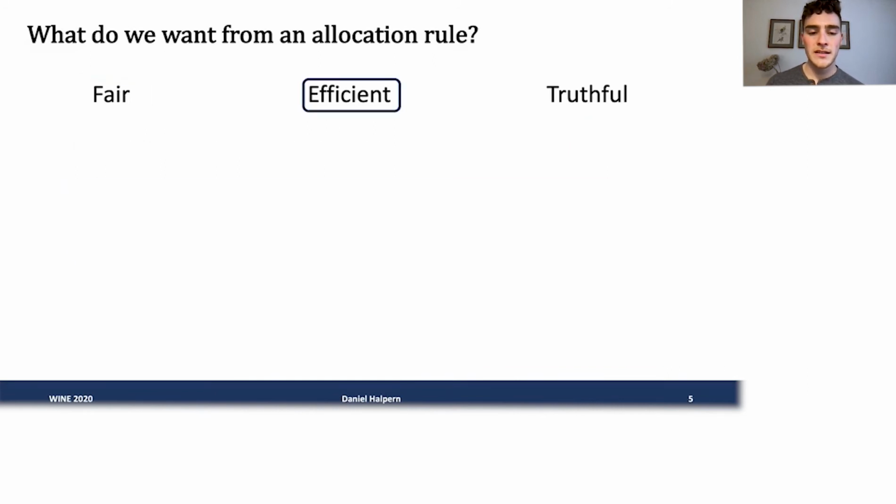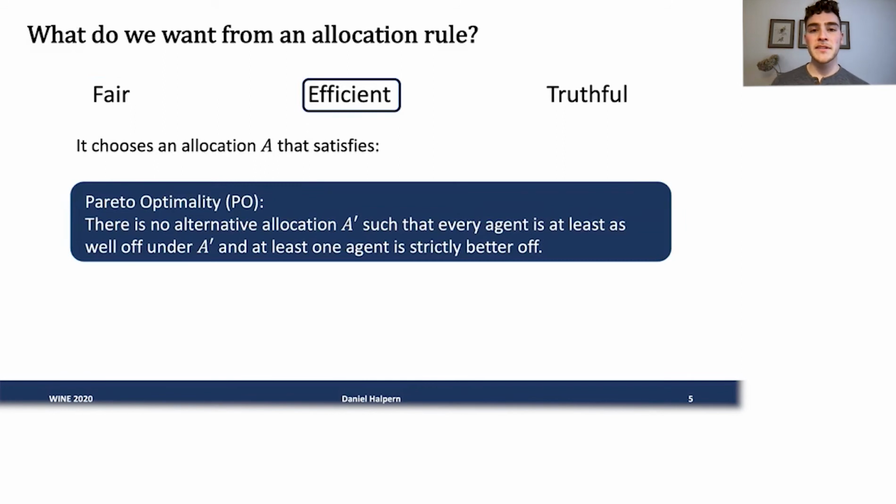Next is efficiency. Here we focus on the property of Pareto optimality. We'll hope that our chosen allocation is not strictly worse than any other allocation. What do I mean by that? I mean there's no alternative allocation, A prime, such that under this other allocation, every agent is at least as well off, and at least one agent is strictly better off. So we hope our chosen allocation A isn't dominated in this sense.